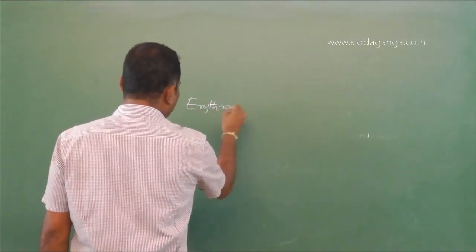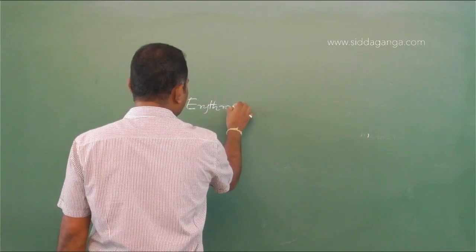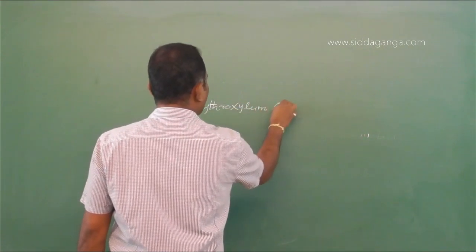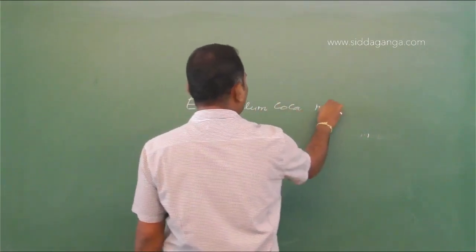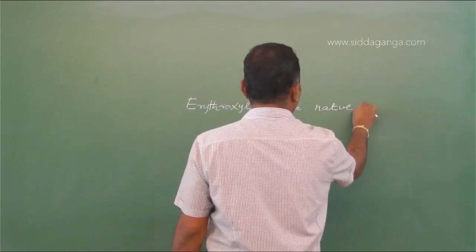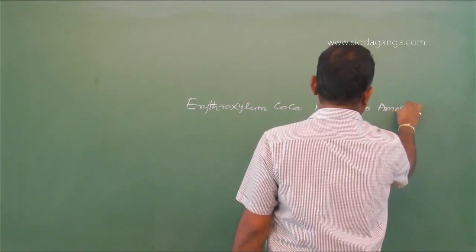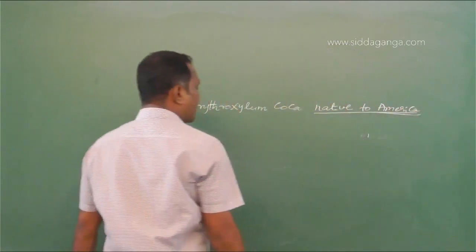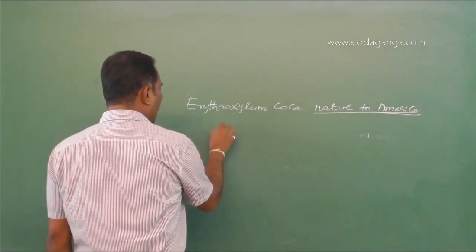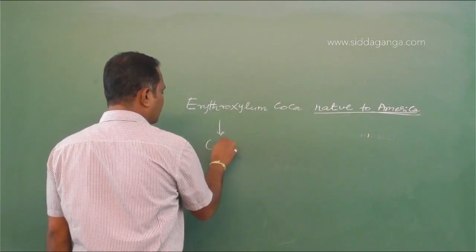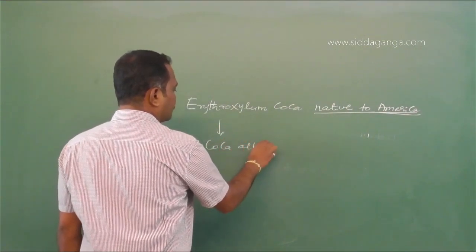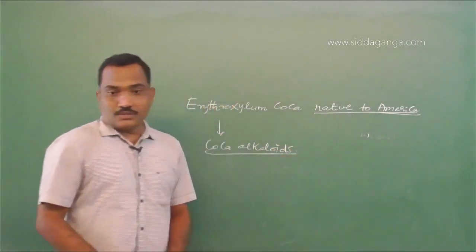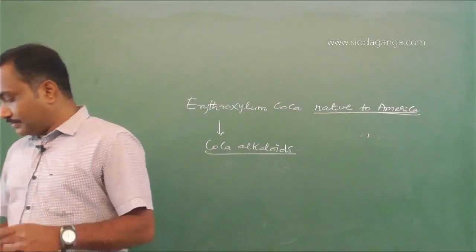A straight line from textbook, Erythroxylum coca is native to America. So it's basically found in America and it is used to produce the drug coca alkaloids. So answer Erythroxylum coca.